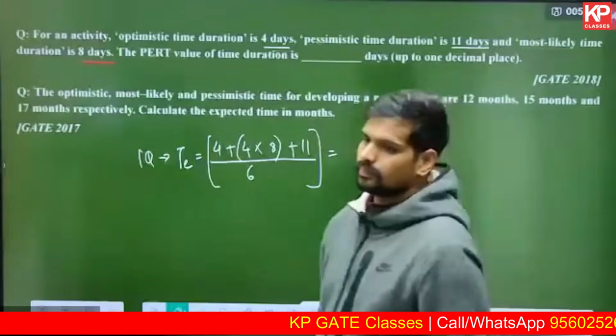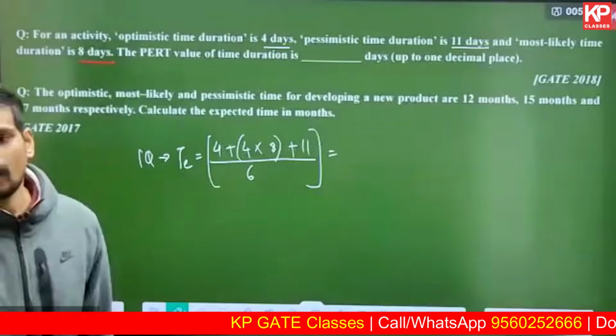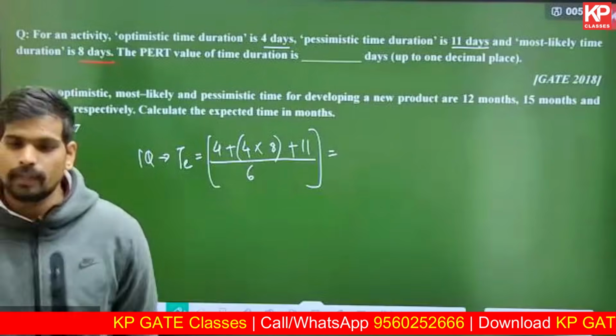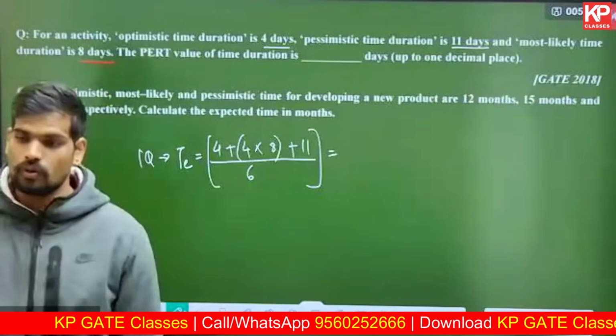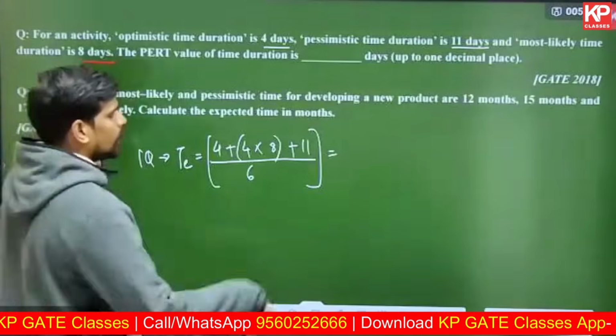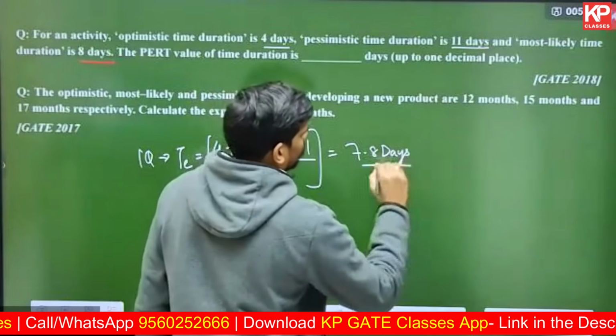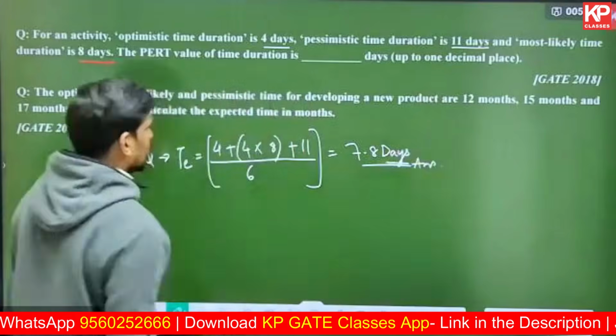What's the answer you're getting? Up to 1 decimal place they are asking, so you can write 7.8 also. But even if you type 7.83, you will not lose your marks. Marks will be given. 7.8 days is the correct answer for the first question.